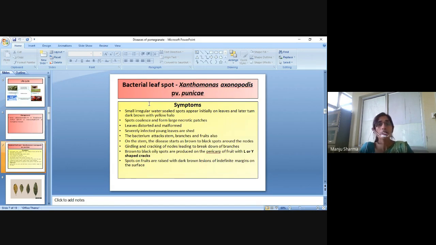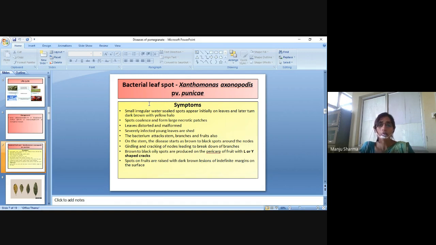Next is the bacterial leaf spot, which is caused by Xanthomonas axonopodis pv. punicae. The symptoms are small, irregular, water-soaked spots that appear initially on leaves and later turn dark brown with yellow halos, coalesce, and form large necrotic patches. The leaves become distorted and malformed, and when severely infected, young leaves are shed.